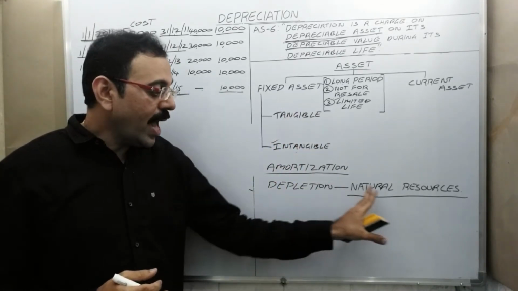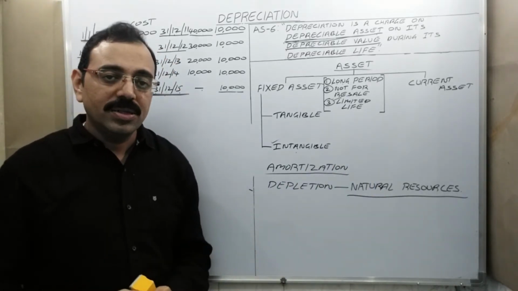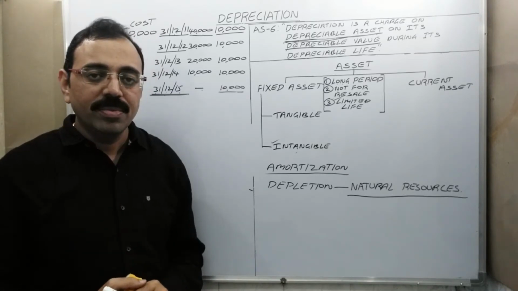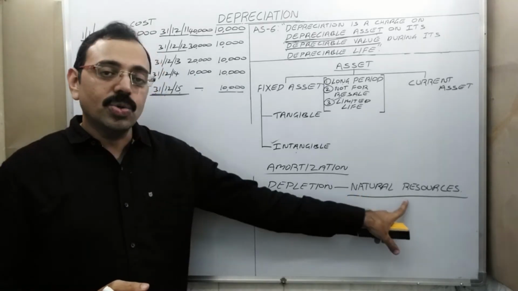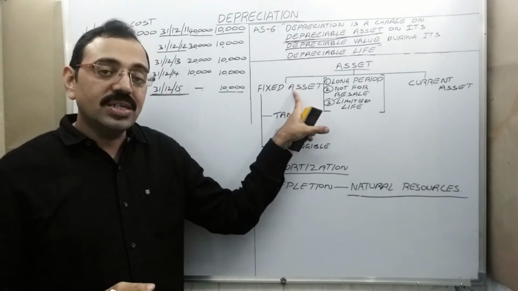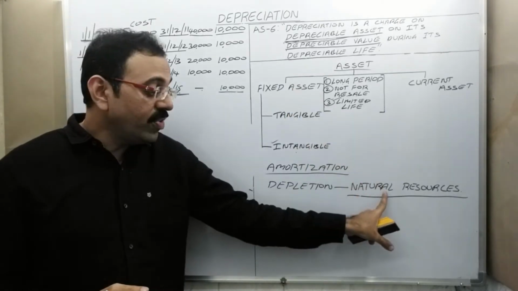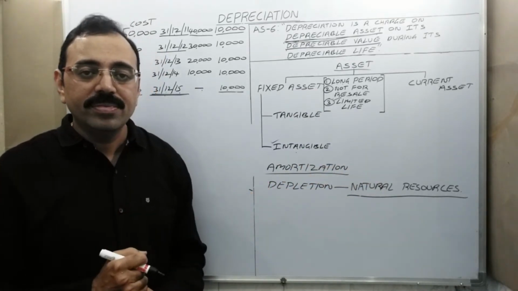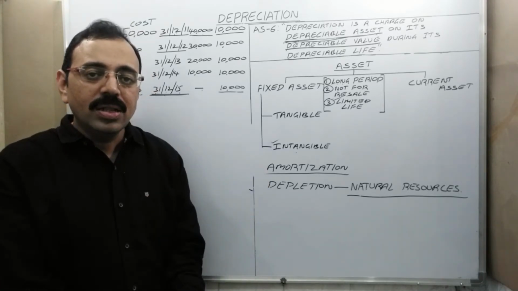First of all, natural resources means what? Coal mines, oil wells, timber reserves, mineral reserves. They come under natural resources. Natural resource is also one fixed asset. Why? Because its life is temporary. With every dig of a coal mine, coal gets exhausted.